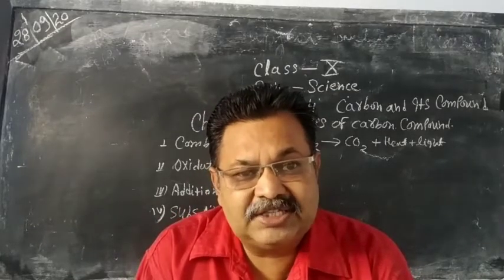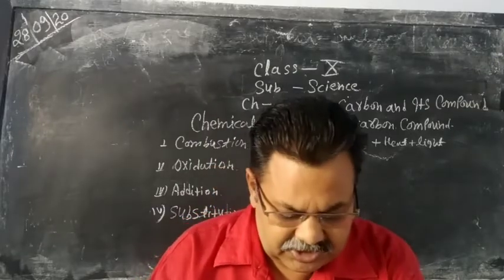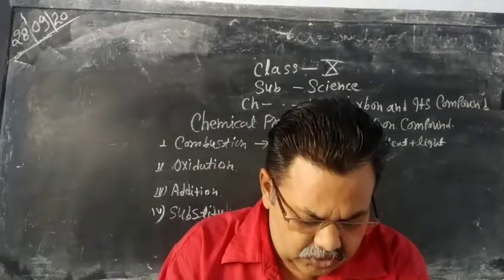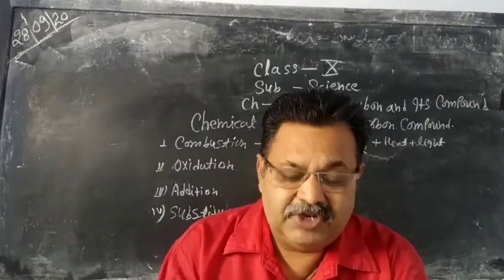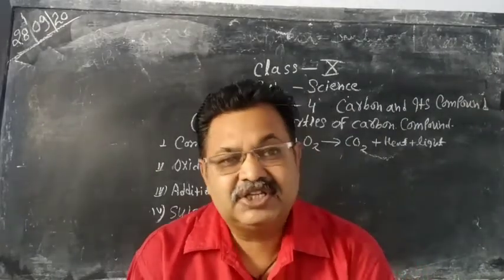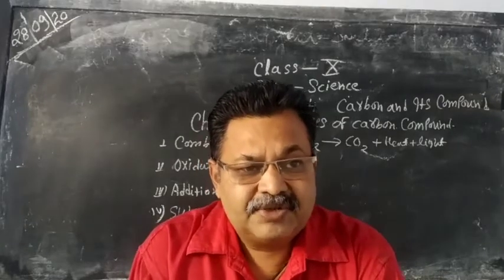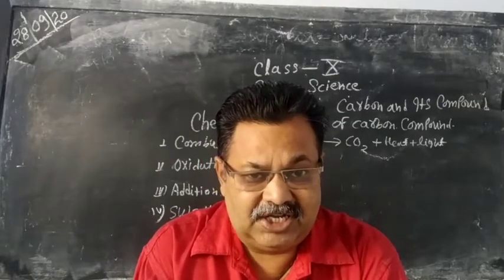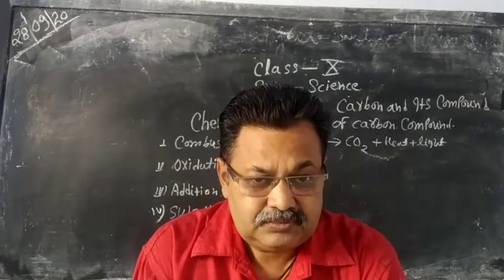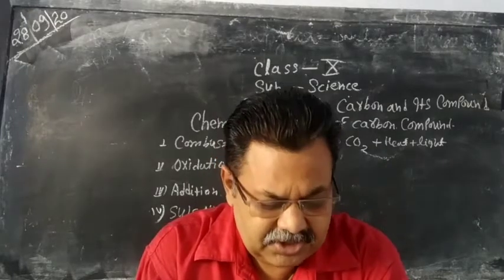So it is another example of the combustion reaction. Now you know that in combustion, heat and light are produced when an organic substance reacts with oxygen. Such a reaction is an example of a combustion reaction.